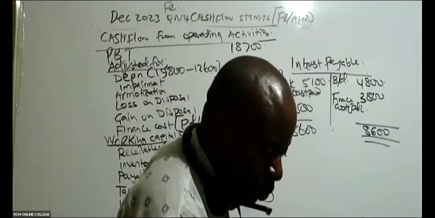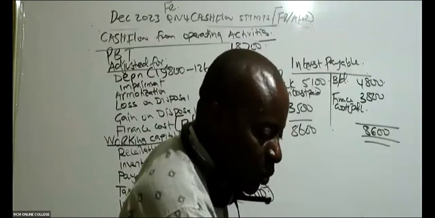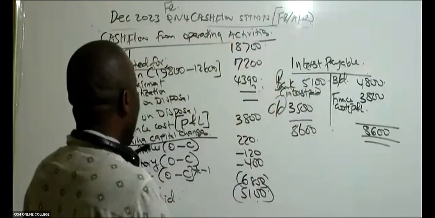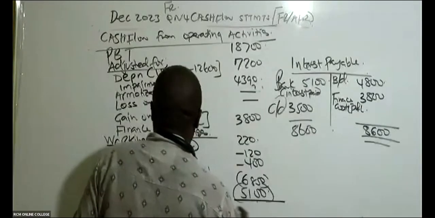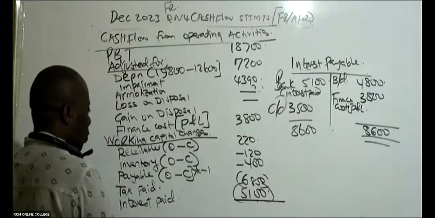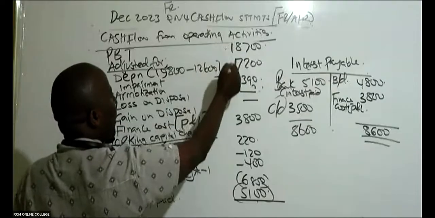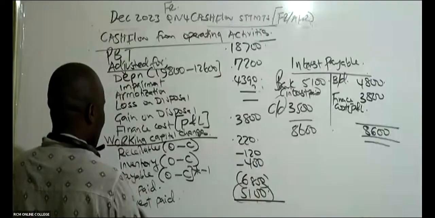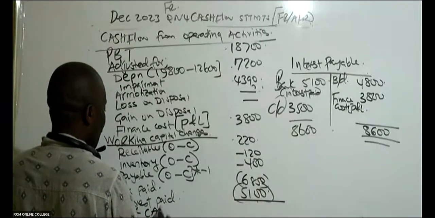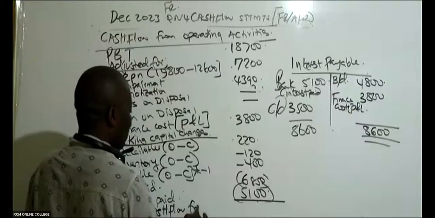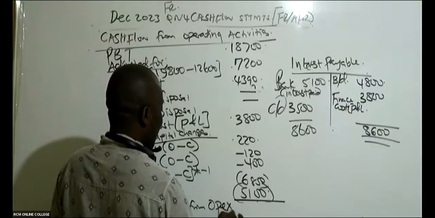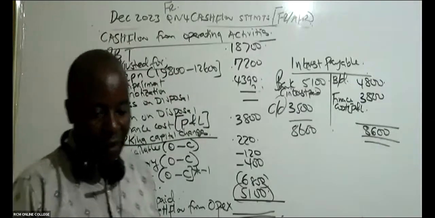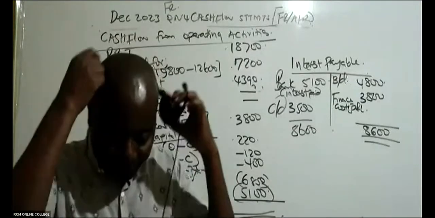All right. So do we have everything really there? Yeah, I think so. So then come and give me the net cash flow from operating activities. You take this plus this plus plus plus. These others are negatives. So give me the net cash flow from operating activities. What do we have? Somebody add this up.